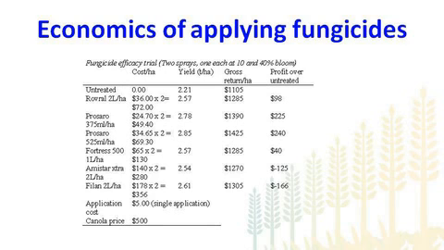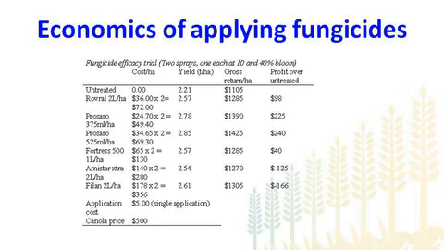They were really effective, and we really wanted to work out how much return we get on our investment. To work out the economics of applying fungicides for Sclerotinia control, we assumed the canola price at $500 per ton, and the cost of application of fungicide at $5 per hectare. This column here shows the cost of the fungicide product for each treatment. And in this right-hand column, it was really encouraging to see the cost benefit of applying fungicide, especially for these products.